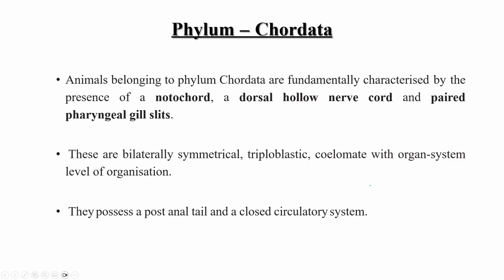Now, phylum Chordata, and this one is very, very important. What is the fundamental characteristic of Chordata? Presence of notochord. This is the main characteristic. They also have a dorsal hollow nerve cord and paired pharyngeal gill slits. So notochord is the most important one, but these two characters are also very important. They have notochord as well as dorsal hollow nerve cord and paired pharyngeal gill slits.